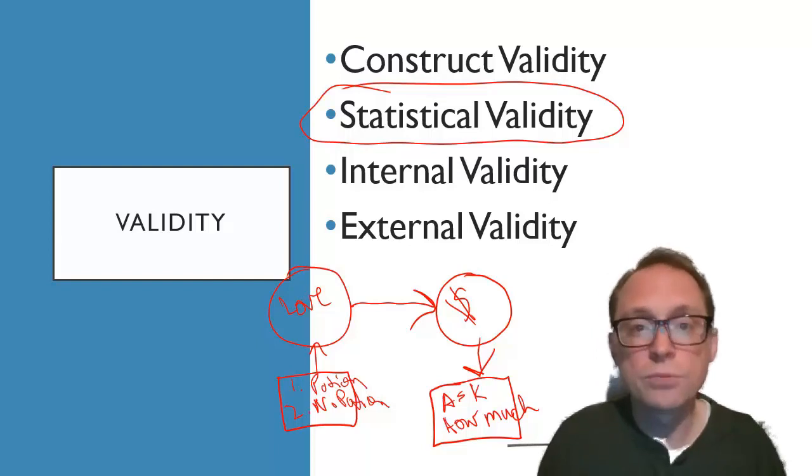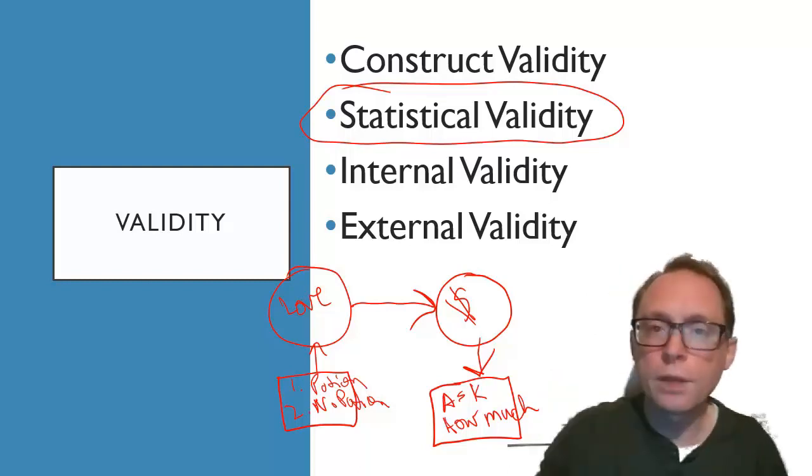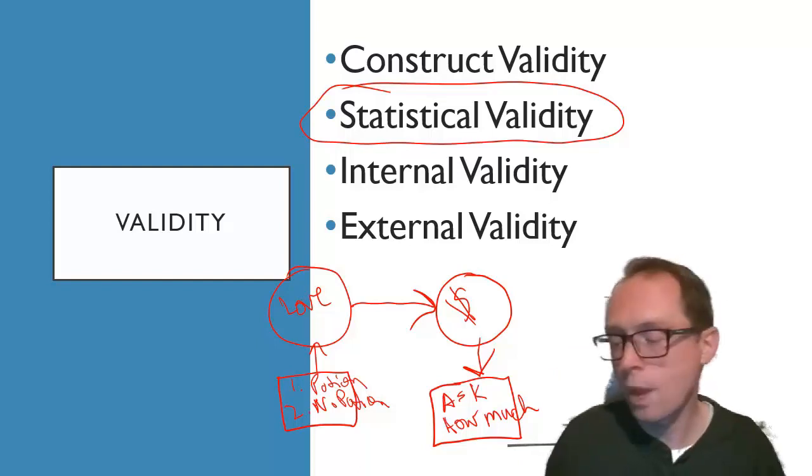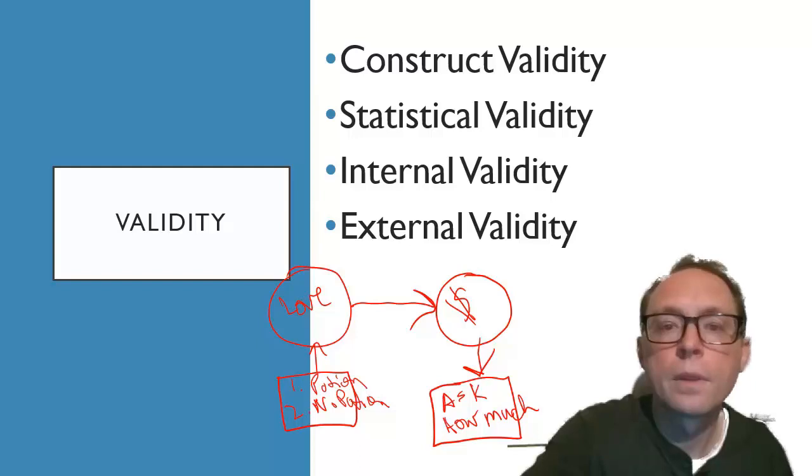Also, if you do the correct statistic, but then you interpret it incorrectly, then you have low statistical validity, right? You're not doing it right. So later on in the class, we're going to talk about our statistics, make sure we're doing our statistics in the correct way. All right.